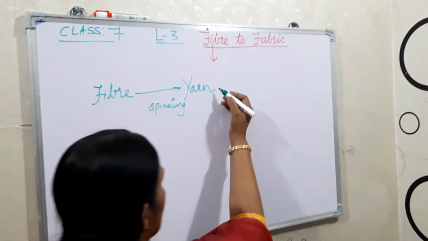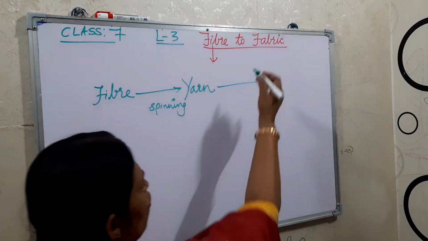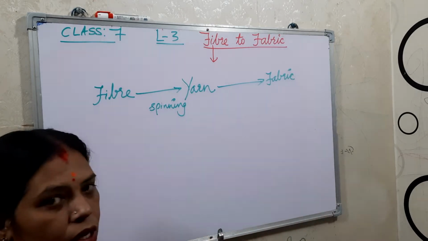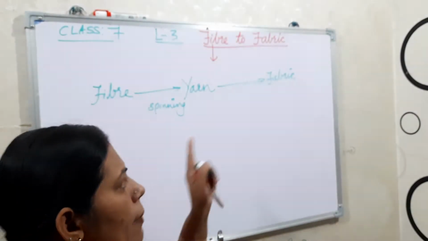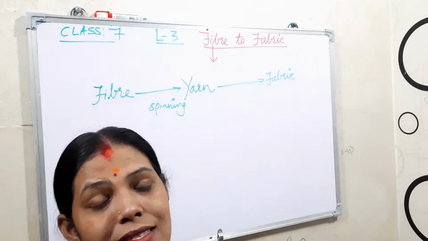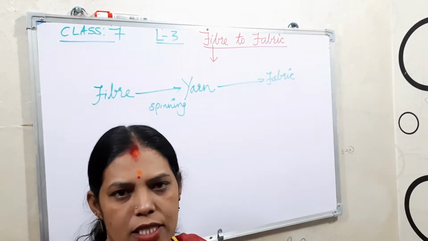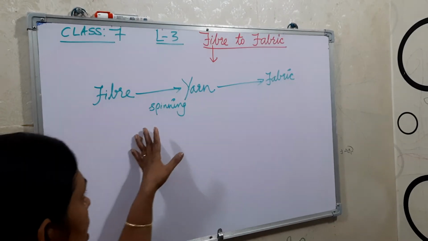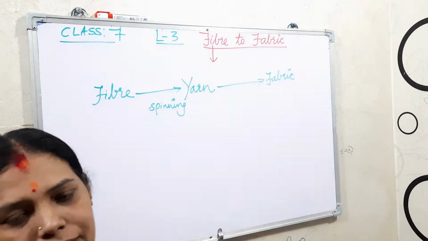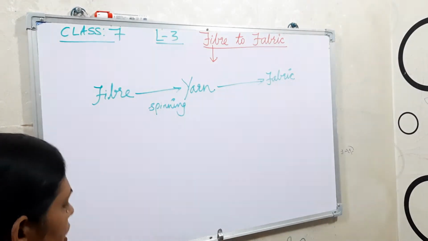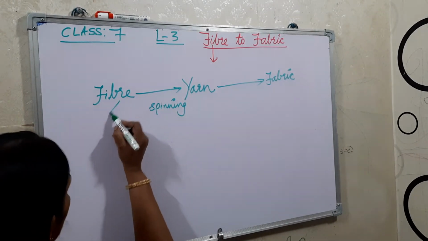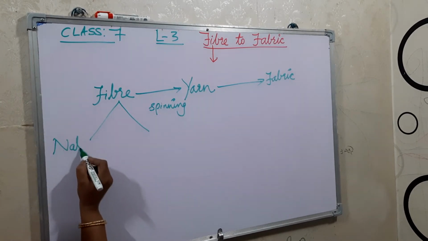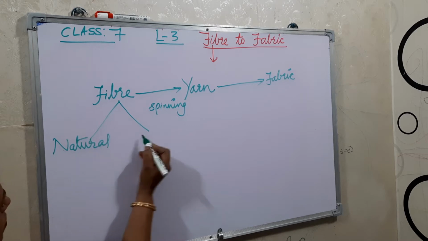Then from this yarn, what is made? Fabric. Fabric means the continuous piece of cloth material. This fabric we use for stitching different patterns of dresses. Understood this one? And now see, from where do we get this fiber? Fiber is of two types, that is natural as well as synthetic.